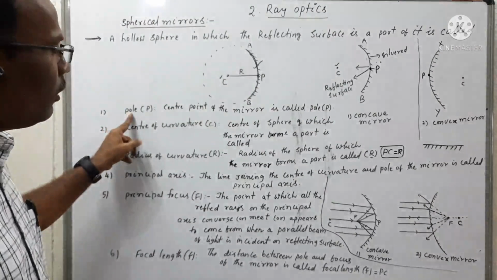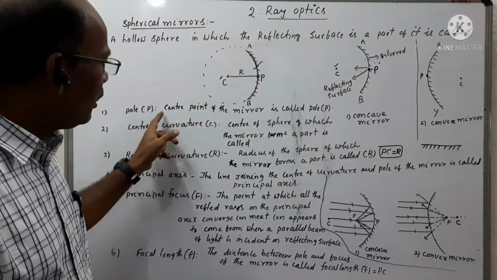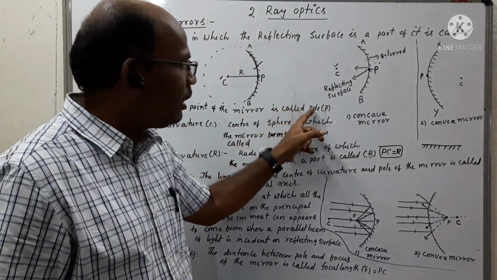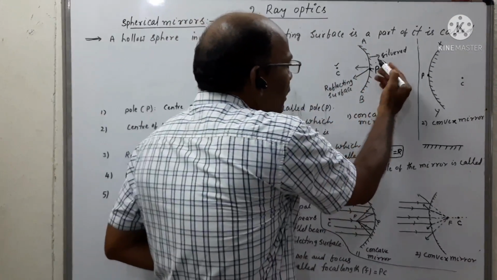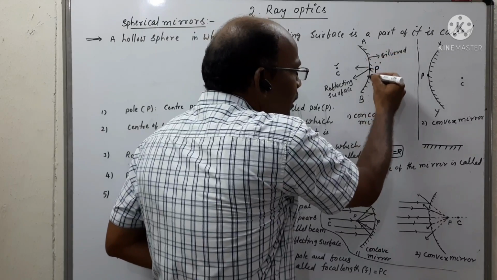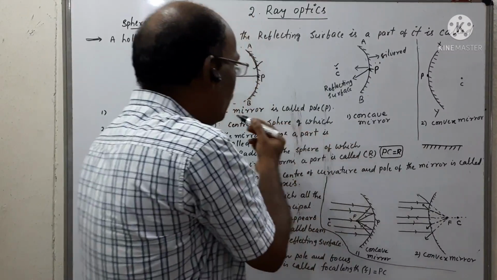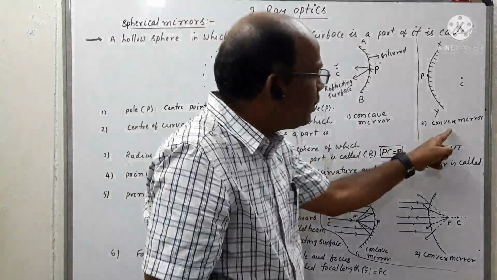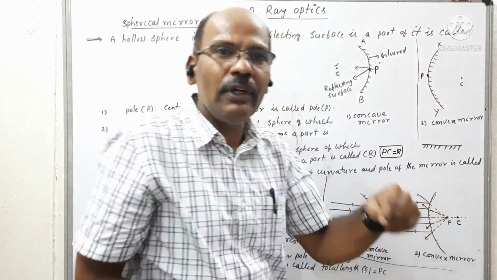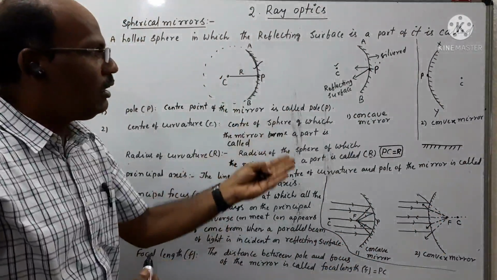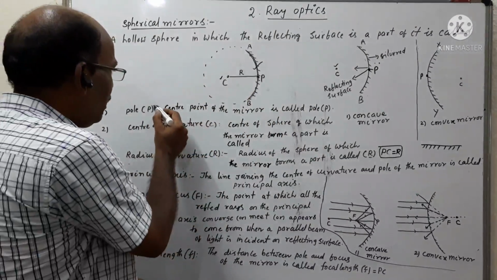So what is pole? Pole means the center point of the mirror. This is the concave mirror, and this P is the center point of the given concave mirror. So the center point of the concave mirror is called pole. Similarly in the case of a convex mirror, this is also called pole. The center point of the spherical mirror is called pole. It is represented by letter P.